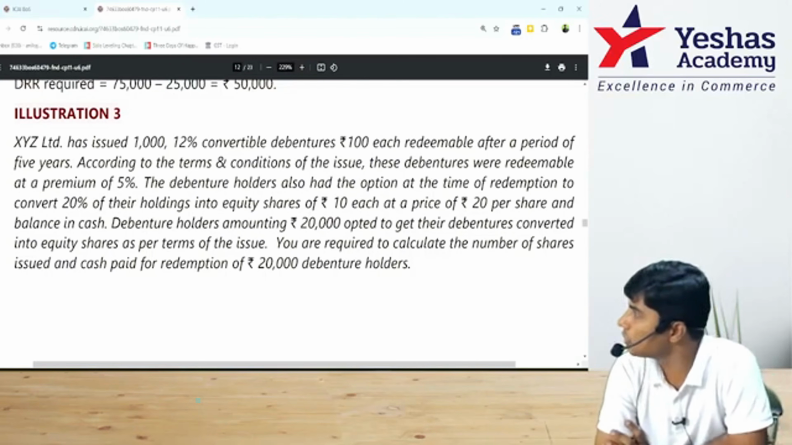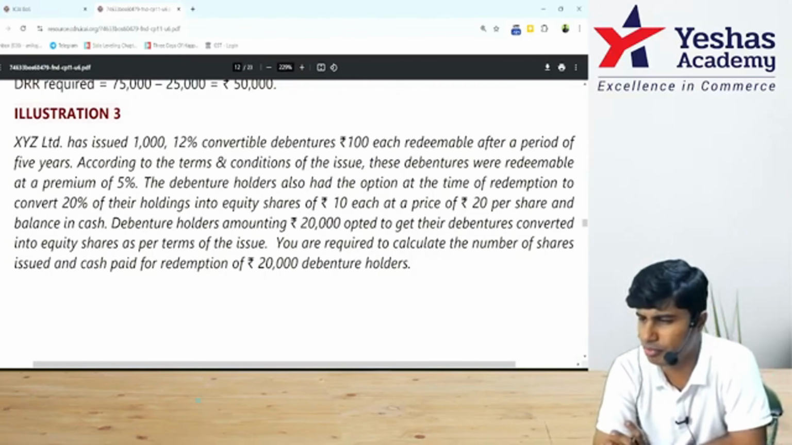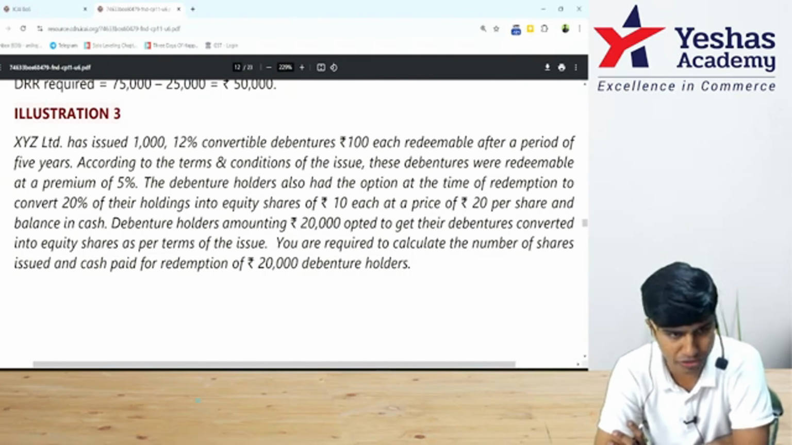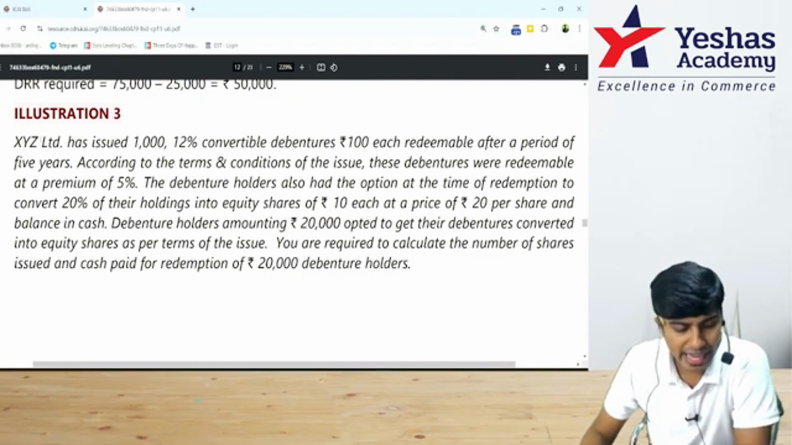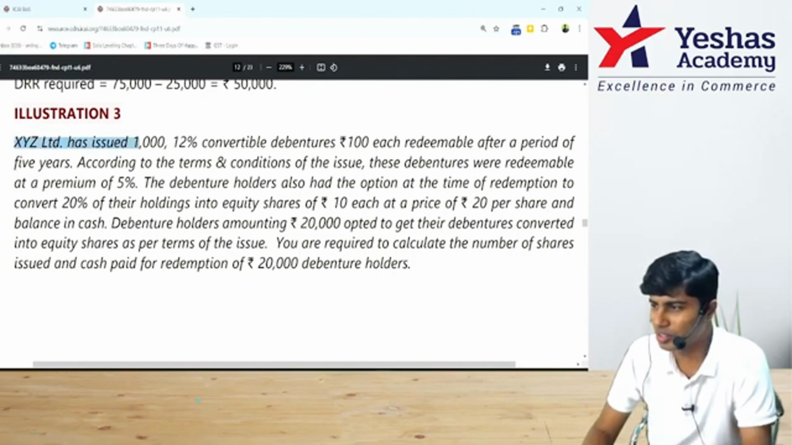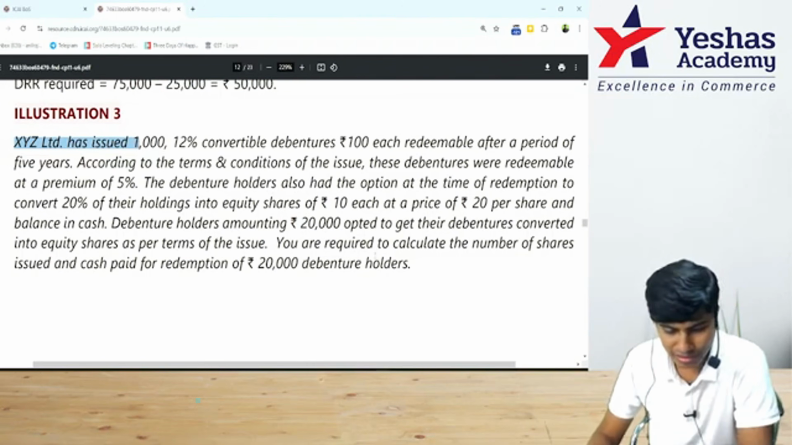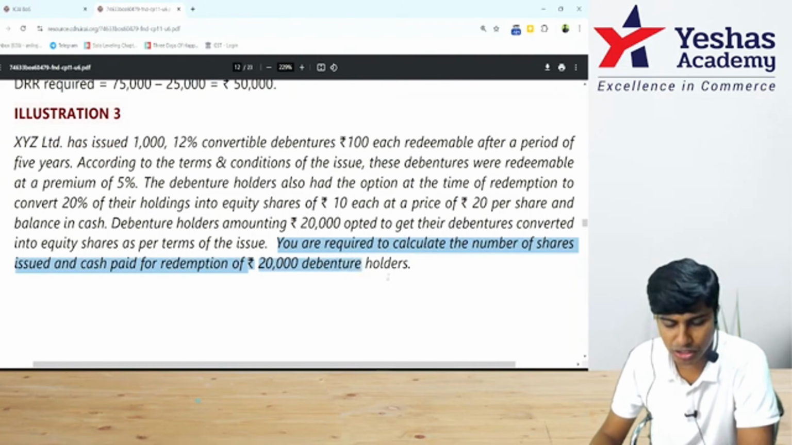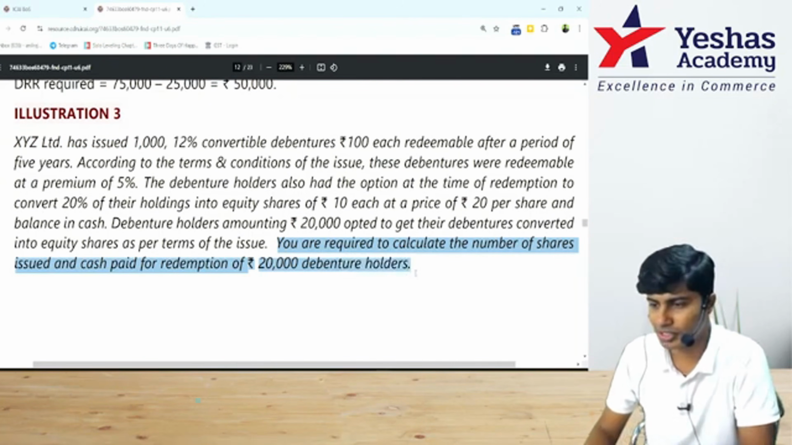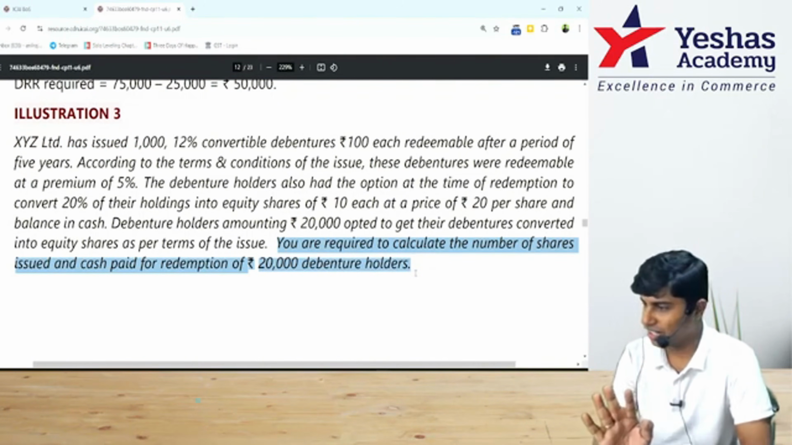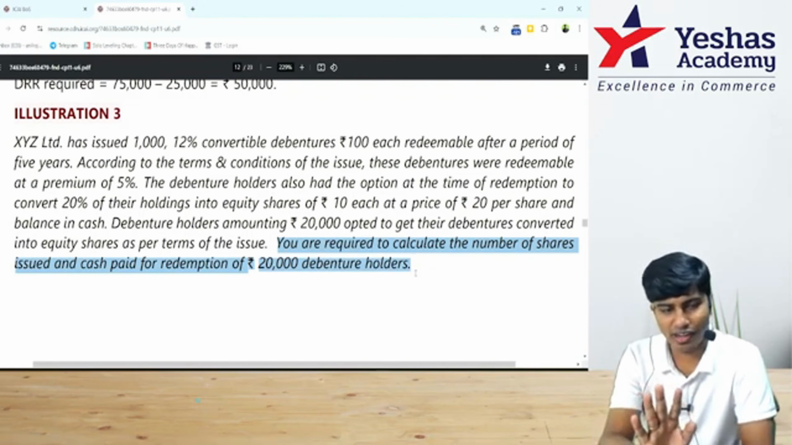Come on, guys. Let's now solve illustration number 3 from our study material on redemption of debentures. Start reading. XYZ Limited has issued. Hey, why are we reading the question from the beginning? Read the last line to know what they want. You are required to calculate the number of shares issued and cash paid for redemption of rupees 20,000 debenture holders. They are not asking you to pass journal entry. They are not asking you to prepare ledger account.